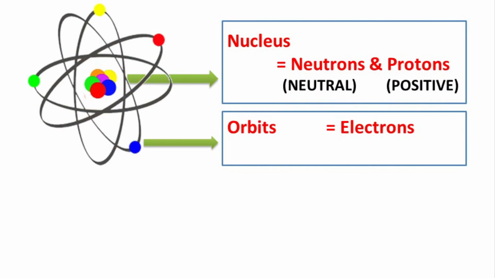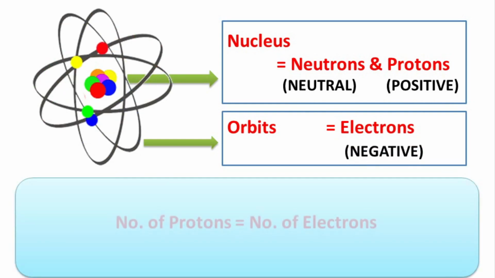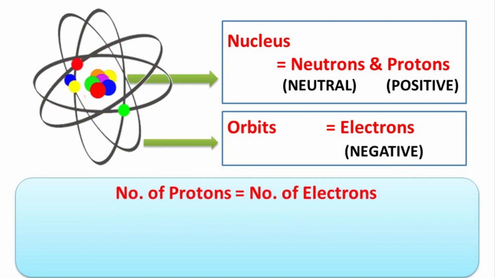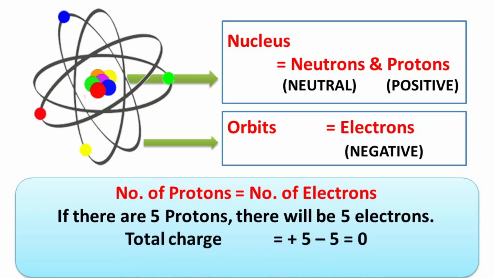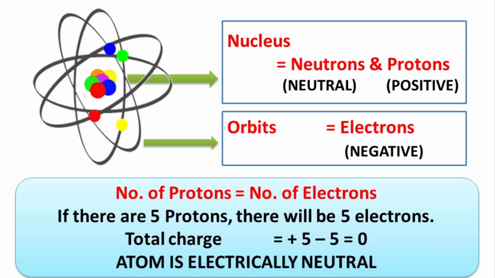Protons are positively charged. Electrons are negatively charged. And the number of protons is equal to the number of electrons. That means if there are 5 protons, there will be 5 electrons too. So total charge will be equal to plus 5 minus 5 is equal to 0. So that's why we can call an atom electrically neutral. And that's why there is no attraction and repulsion between ordinary bodies.